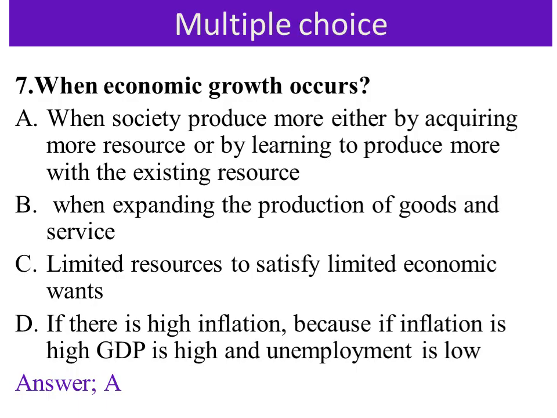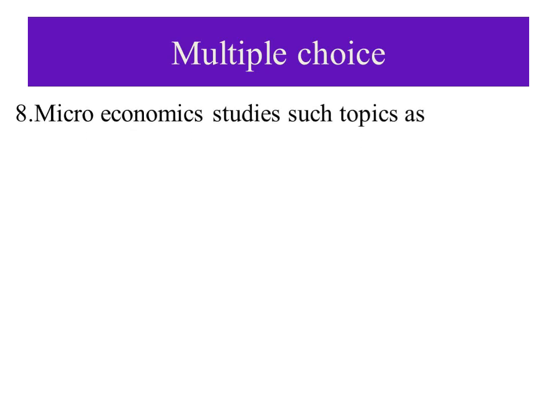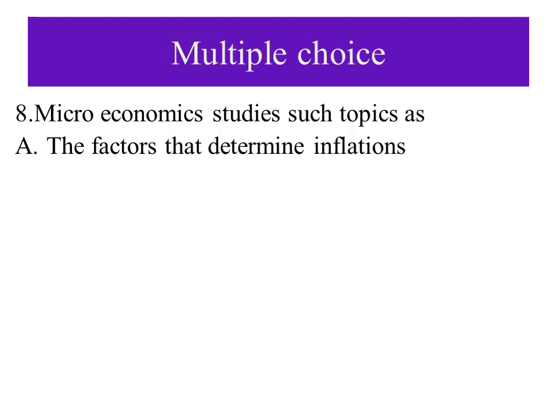The other question is question number 8. Question number 8 asks about macroeconomic studies, such topics as A. The factors that determine inflation. This question is to identify microeconomics from macroeconomics. The big macro and the small micro.